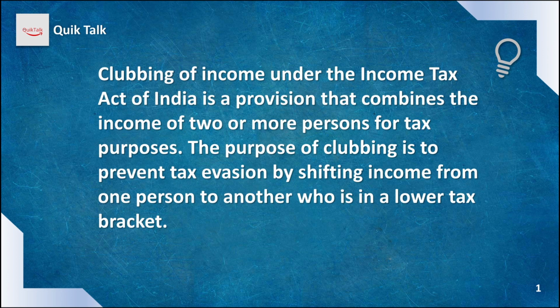A transfers some assets to his wife B without any consideration. Then the income earned by the asset transferred by the husband will not be taxed in the hands of the wife, rather it will be taxed in the hands of the husband only. This is called the clubbing of income. Thus, this clubbing of income is covered by Section 64 of the Income Tax Act.